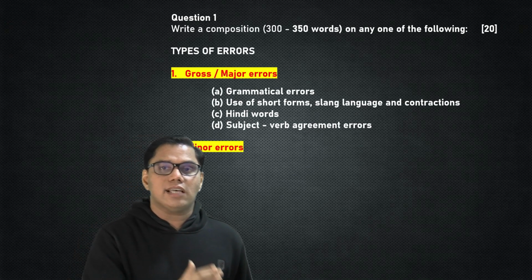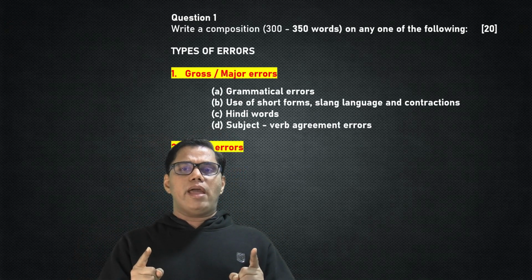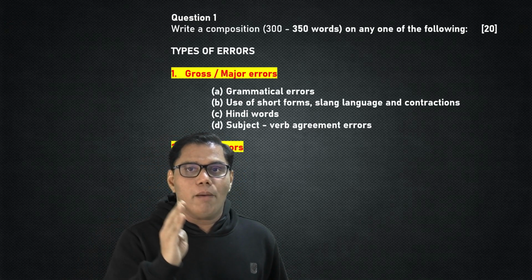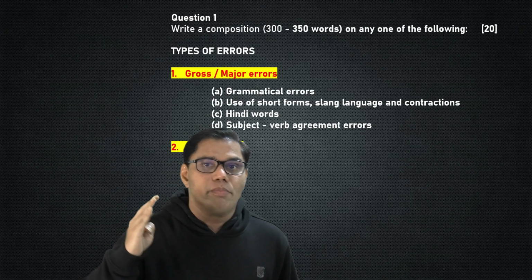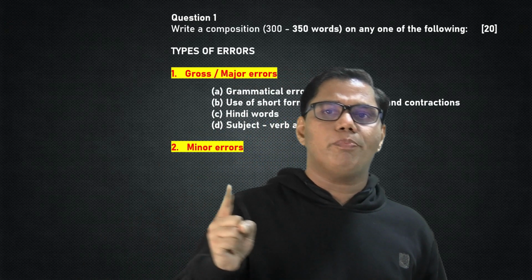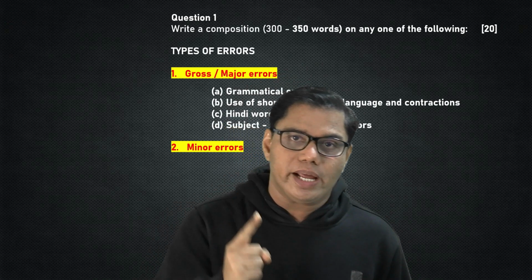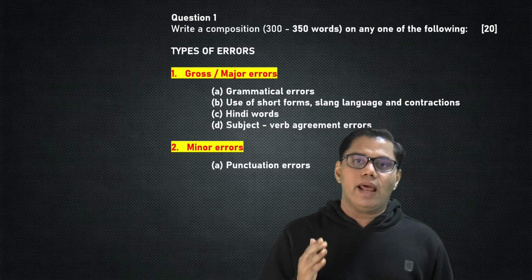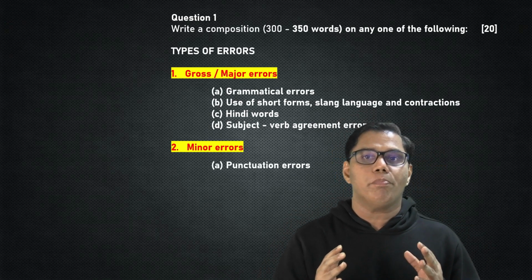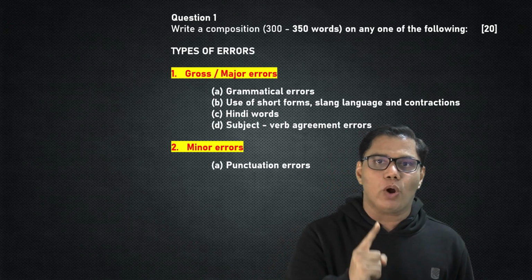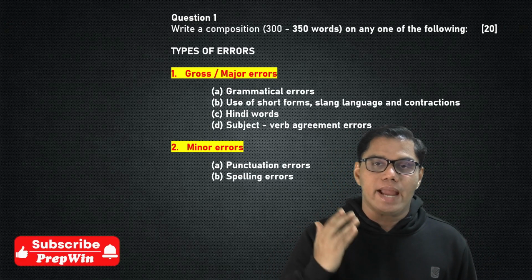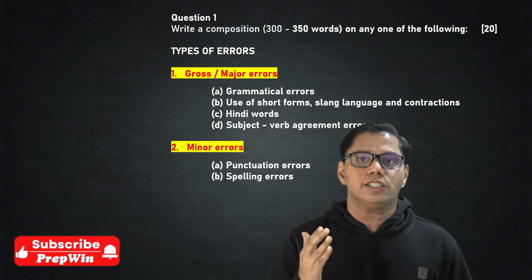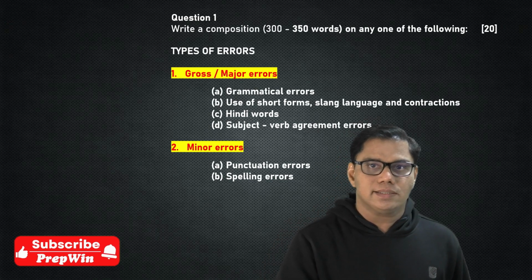Last but not the least, in the major or the gross errors is the violation of the rule regarding the subject verb agreement. Please make sure that when you are framing your sentences, you are using the proper subject verb agreement rule. Again, not using this rule properly can damage your reputation in the eye of your English teacher. What are minor errors? Minor errors are errors related to your punctuation marks. Use them properly. And the other kind of minor errors are errors related to spellings. I think I have already spoken about the spelling mistakes, haven't I?